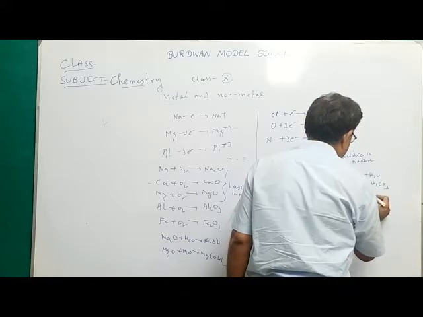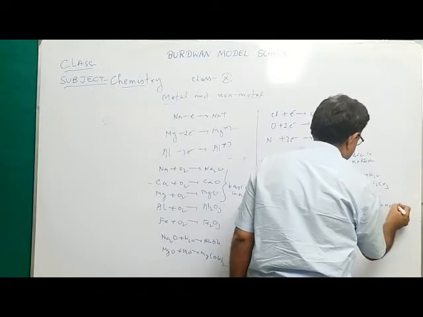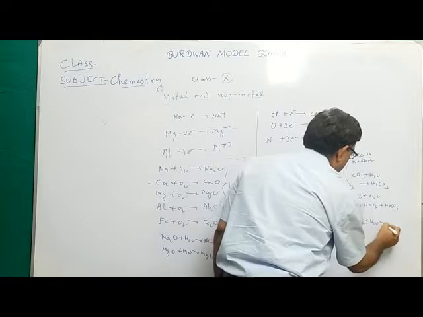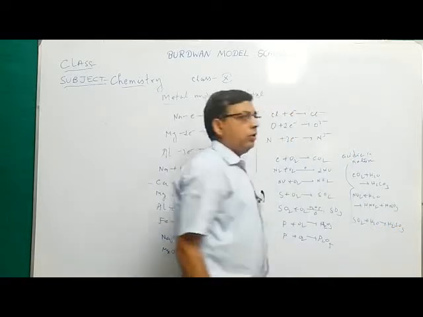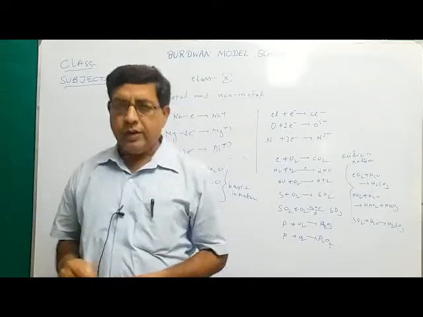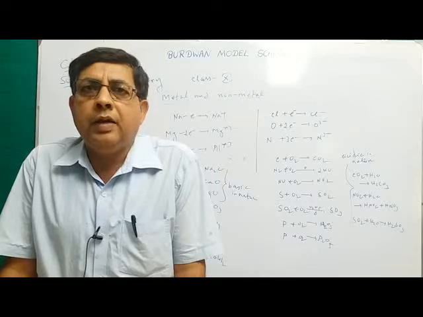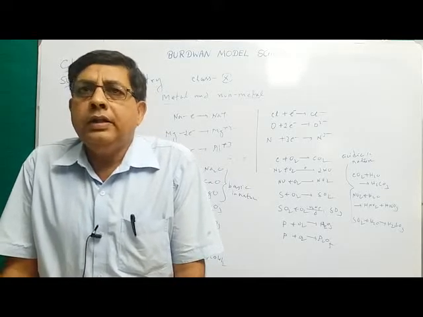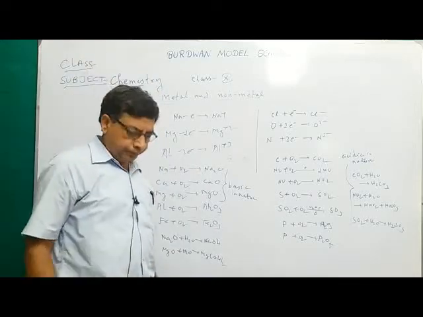Nitrogen dioxide plus water forms nitrous acid plus nitric acid. Sulfur dioxide plus water forms sulfurous acid. So non-metals, when heated in air, form non-metallic oxides: carbon dioxide, sulfur dioxide, nitrogen dioxide, phosphorus pentaoxide. All these oxides when dissolved in water form acid.